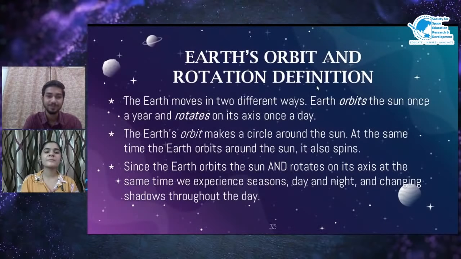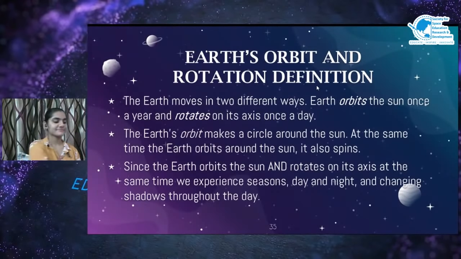Okay. The Earth's orbit and rotation. The Earth moves around in two different ways. First, the Earth orbits the Sun once a year and rotates on its axis once a day. Let me start again with my puppets. Ooh, these are so cute. The sun is fixed at the center of the solar system. And this is the rotation of the Earth. See, you can see Earth orbits the sun once a year and rotates on its axis once a day. It moves like this.